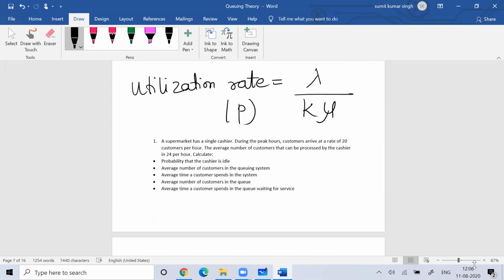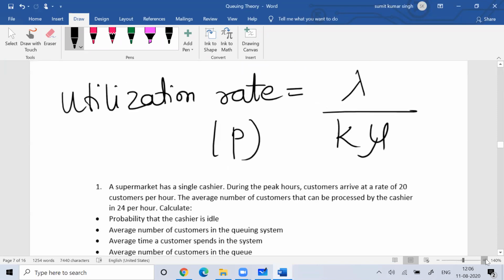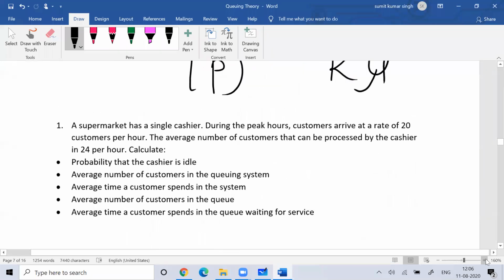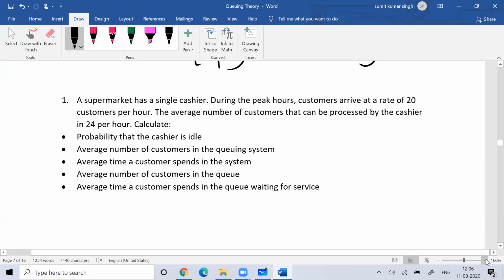Let's discuss one problem, because until you do the problem, your theoretical understanding will not improve. You can see this question. A supermarket has a single cashier, so you can understand it is a single server model. During the peak hour, the customers arrive at the rate of 20 customers per hour. So you understand the arrival rate is 20 customers per hour.